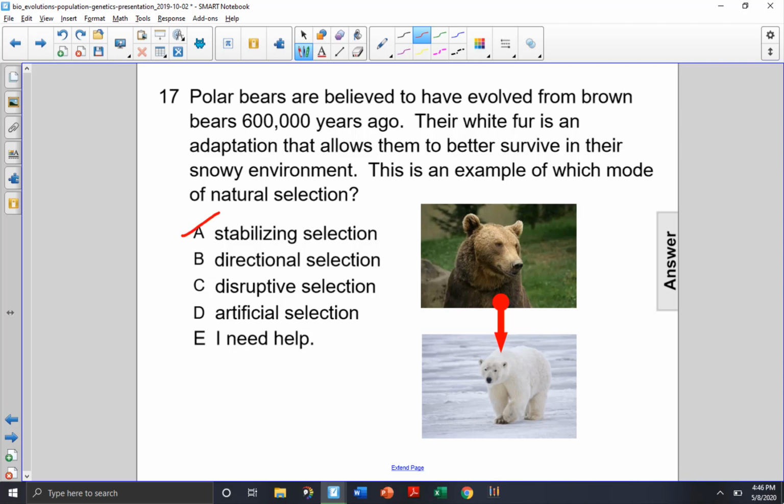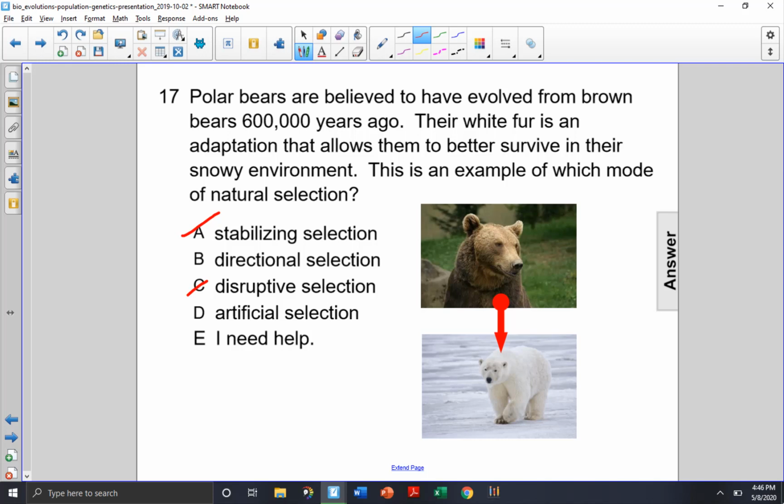Disruptive selection would favor against the intermediate trait, in this case the brown fur, because most of the brown bears have brown fur, and therefore we would see no more brown fur bears. Instead we would see two different colors. But because the brown bears are still there, disruptive selection cannot be the answer.